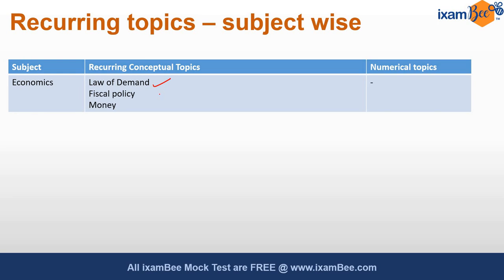That has been asked in different forms. Then fiscal policy related, either related to certain definitions like fiscal deficit, or certain items related to FRBM. These have been asked. So fiscal policy per se has been a recurring topic.